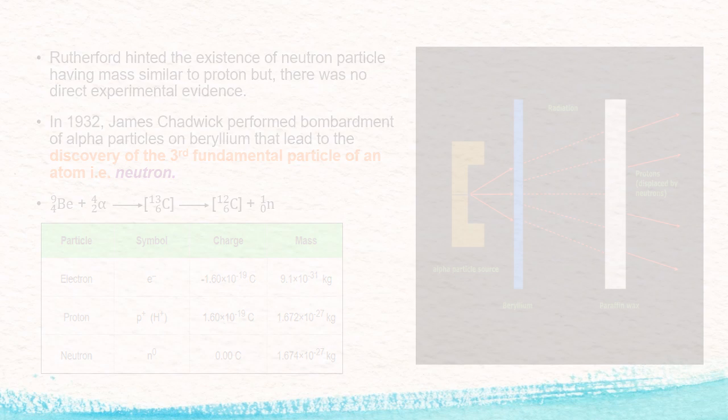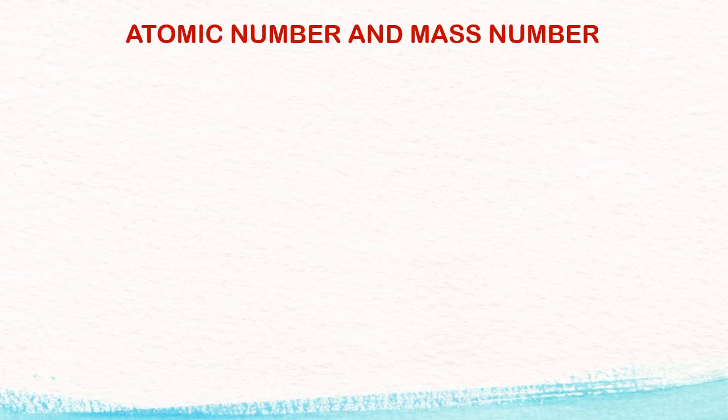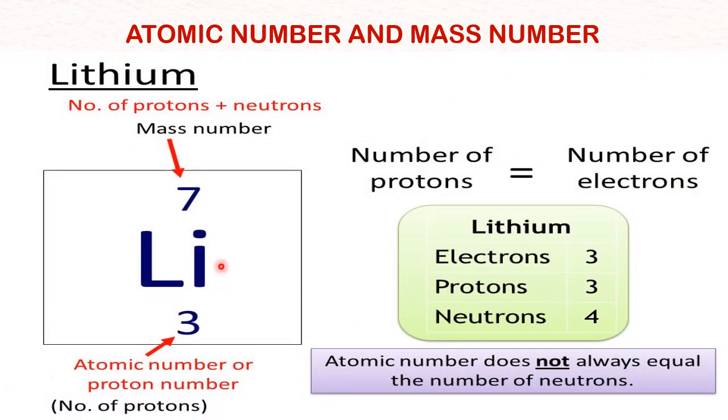I told now next topic is atomic number, mass number, 9th class repetition. P plus N is mass number, only P is atomic number. Always P and E are equal to maintain the electrical neutrality of an atom. But one important point is what? Atomic number does not always equal the number of neutrons. Neutron number is in no way connected to the atomic number.